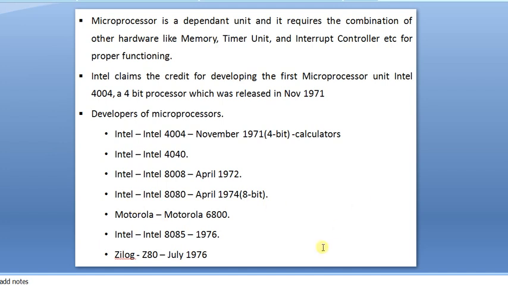In 1976, the manufacturer Zilog developed the Z80. The person behind it came from the Intel company, separated from Intel, and then started developing a microprocessor. This is called the Z80, in July 1976.